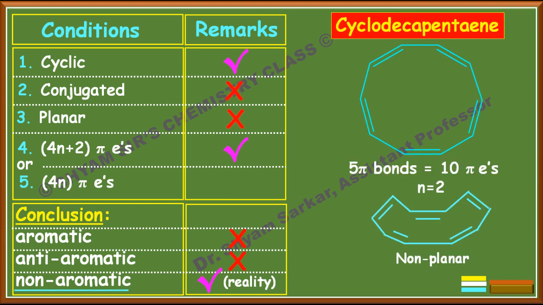Similarly, if you see this structure, cyclodecapentaene. In this case also, due to bond angle strain, it forms a non-planar structure, and due to this non-planar structure, in reality this is also a non-aromatic type of compound. So this is not anti-aromatic, this is a non-aromatic compound. So you should remember all these exceptions.